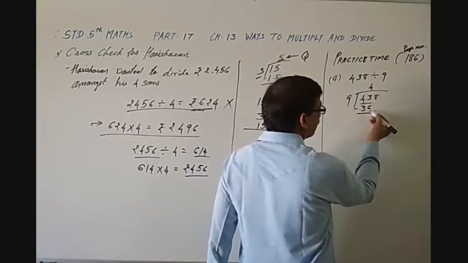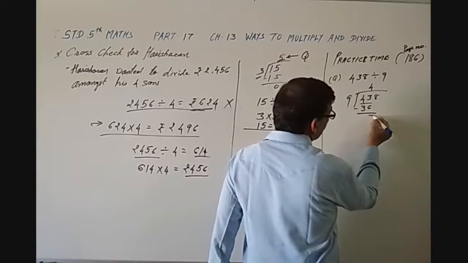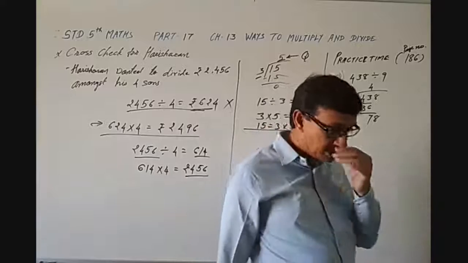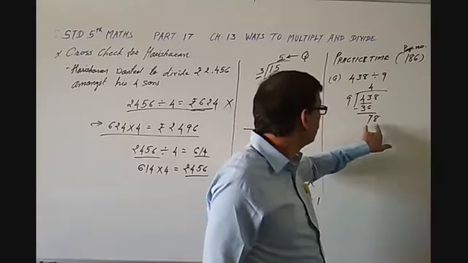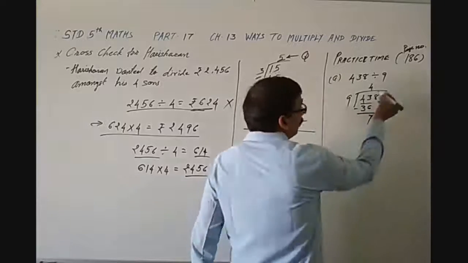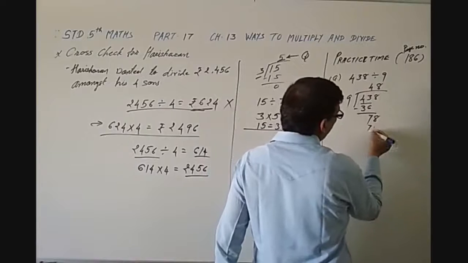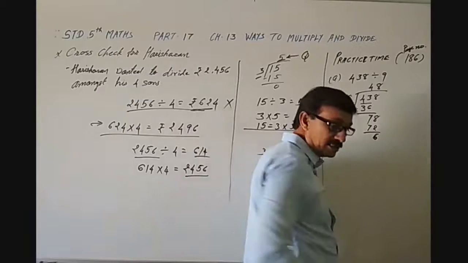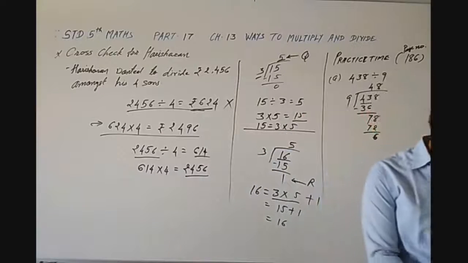And 43 minus 36, that is 7, and 8, so once again we get 78. So 9 8s are 72, so the remainder is 6, isn't it? We got the remainder 6.